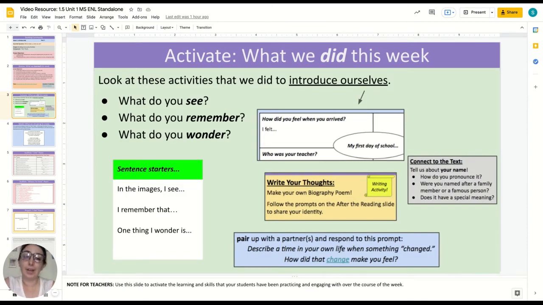To activate prior knowledge, students will look at what they did to introduce themselves this week. So all of these are various moments from the week, from the lessons. They will do a see, think, wonder here, just to jog their memory of things that they've done throughout the previous 4 lessons in week 1, ways that they've been able to share about themselves, etc.